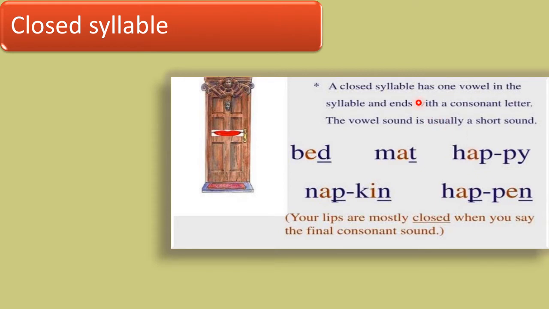Why? A closed syllable has one vowel in the syllable and ends with a consonant letter. See here, this syllable has one vowel and ends with a consonant letter. This is the reason why, and this vowel is said to be a short vowel sound. Whereas in an open syllable we have a long vowel sound, in a closed syllable we have a short vowel sound, and your lips are mostly closed when you say the final consonant sound.